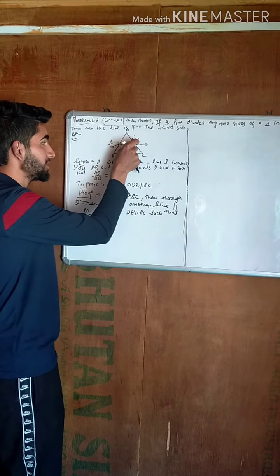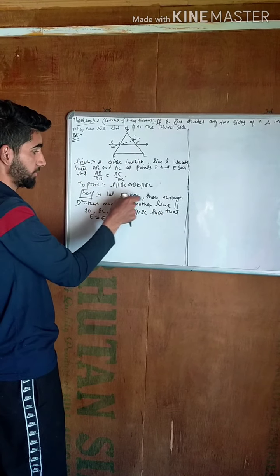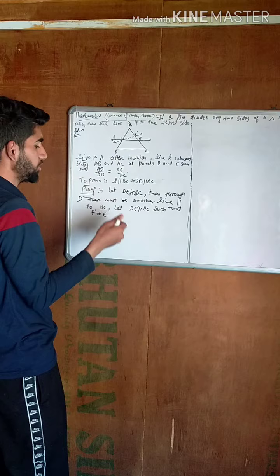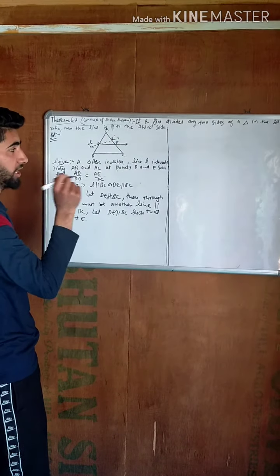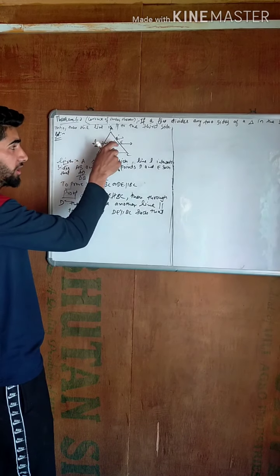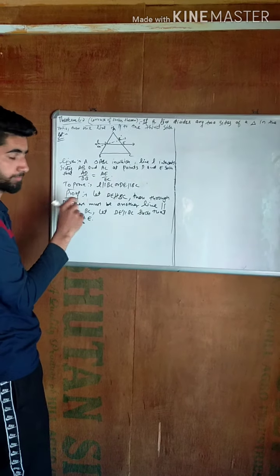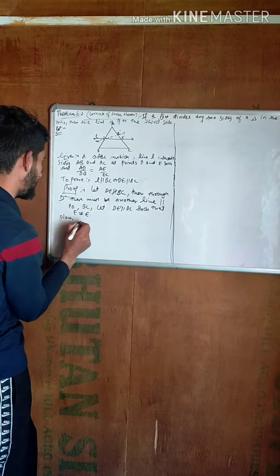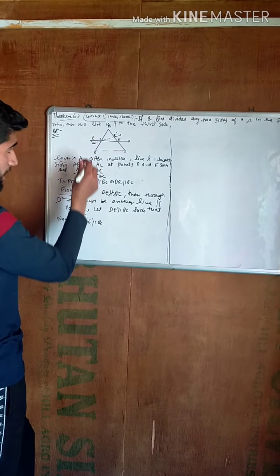Then through D there must be another line DE dash which is parallel to BC, such that E dash and E are not equal. Now DE dash is parallel to BC.